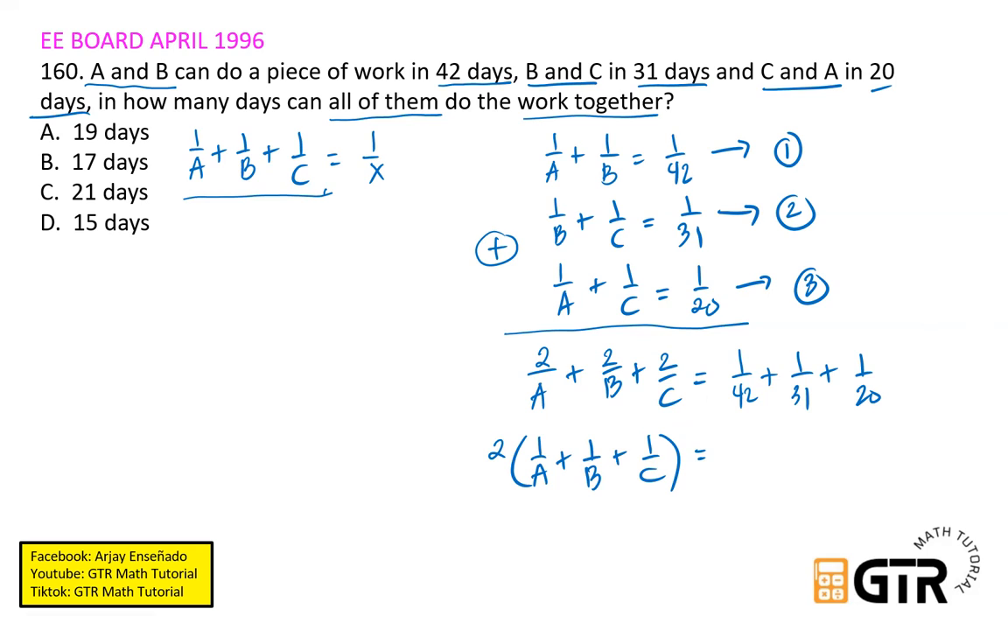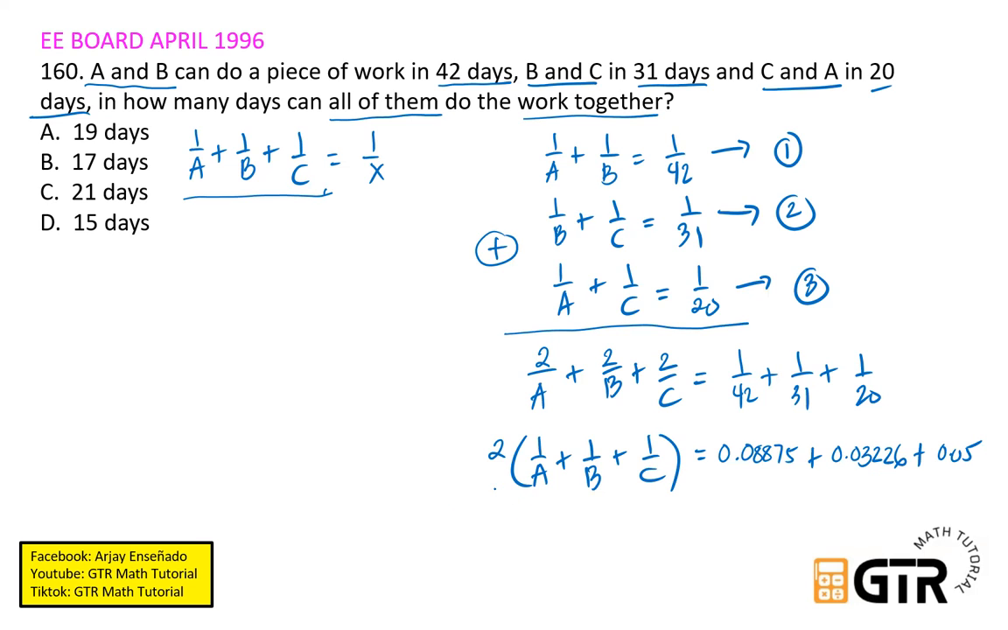Ayan, 1 divided by 42. I-calculator nyo lang po yan. The answer will be 0.08875. Yan yung eksakto. Plus 1 over 31. Round off natin. So, we have 0.03226. Ayan, naka-round off yan, 5 decimal places. Plus 1 over 20. Eksakto yung 1 over 20, that is 0.05. Okay, so therefore, we have 2 over, tapos idiretso na natin.